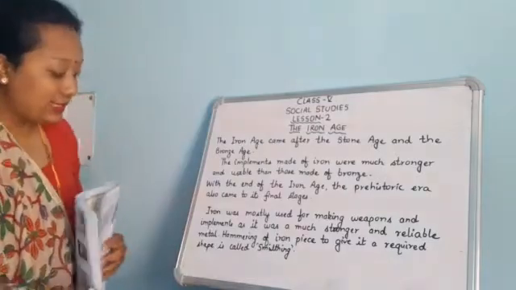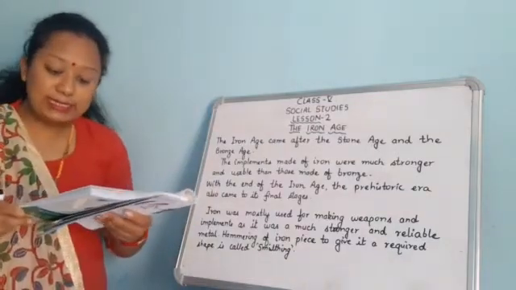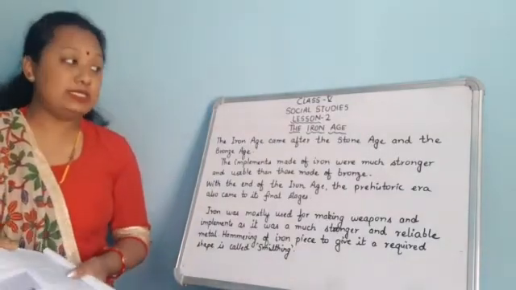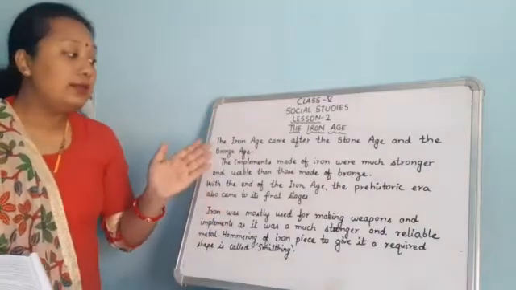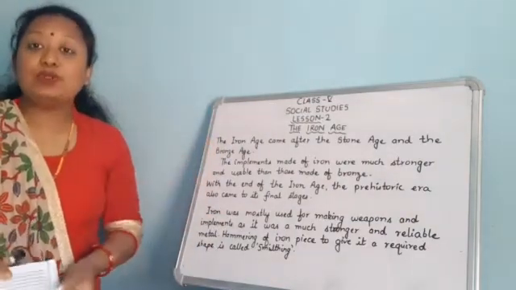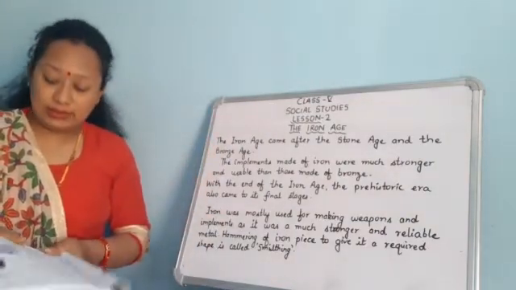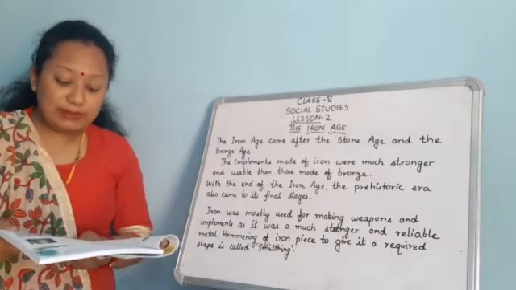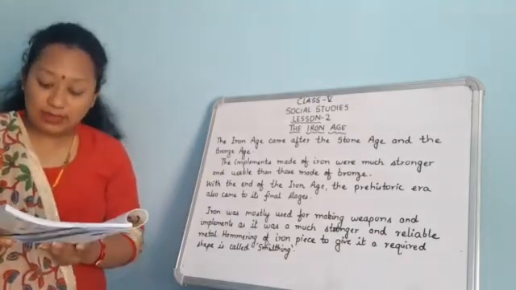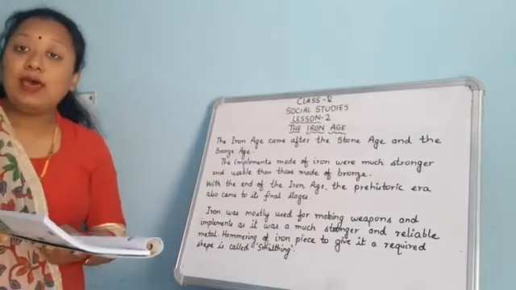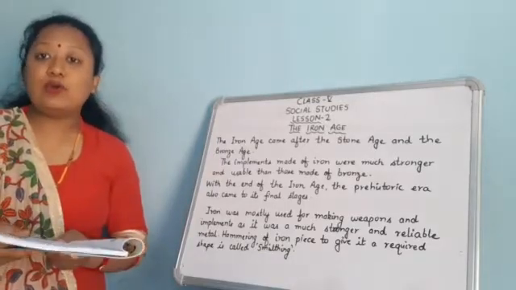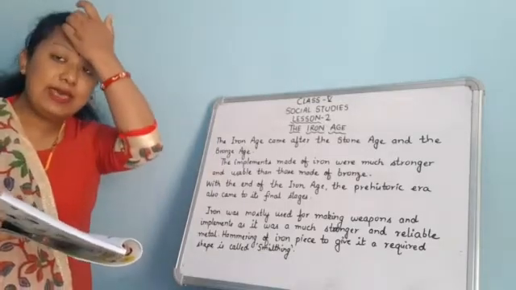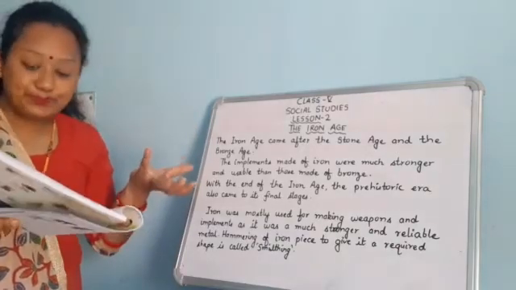Now the Iron Age is the most technologically advanced of all ancient ages. Evidence of this metal being used as early as 3000 BCE has been found in some places.